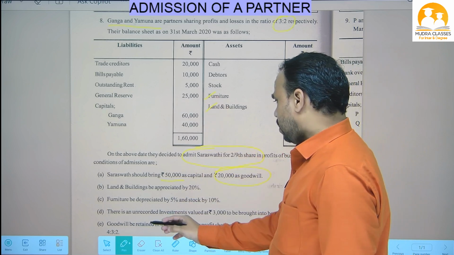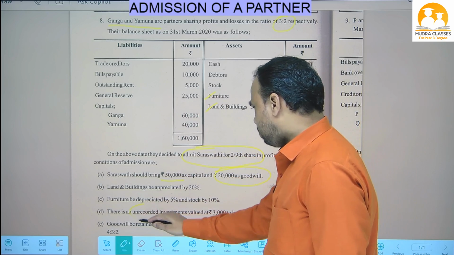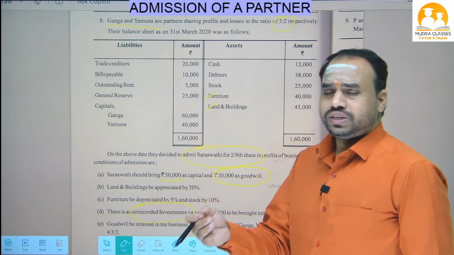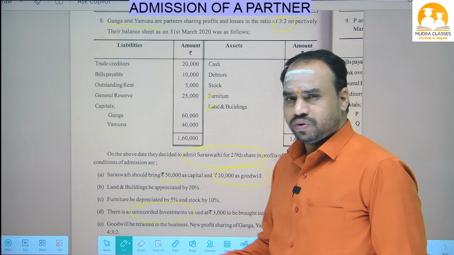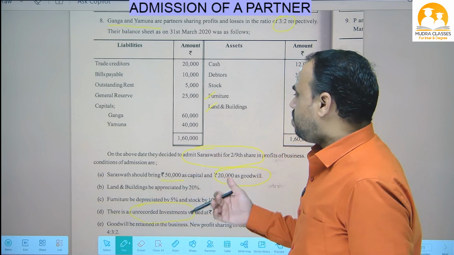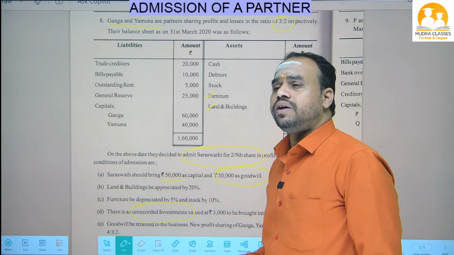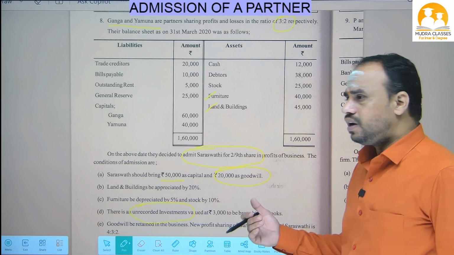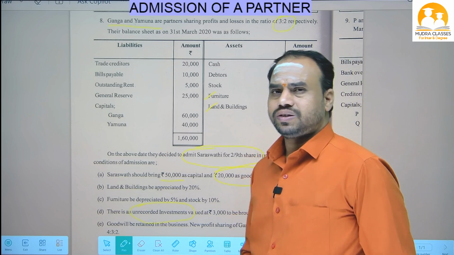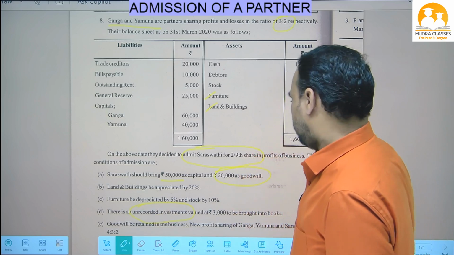Unrecorded investments means what? We invested some amount somewhere, but we forgot to enter it in the books. That is called unrecorded investments. We invested somewhere and we forgot to enter it in the books.